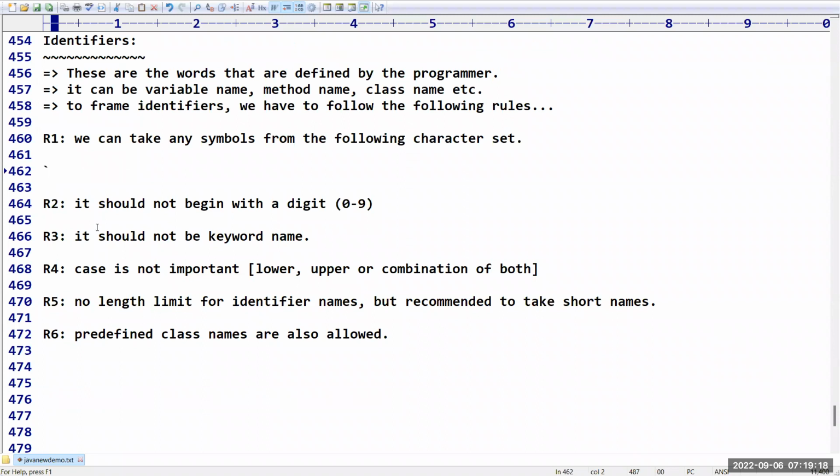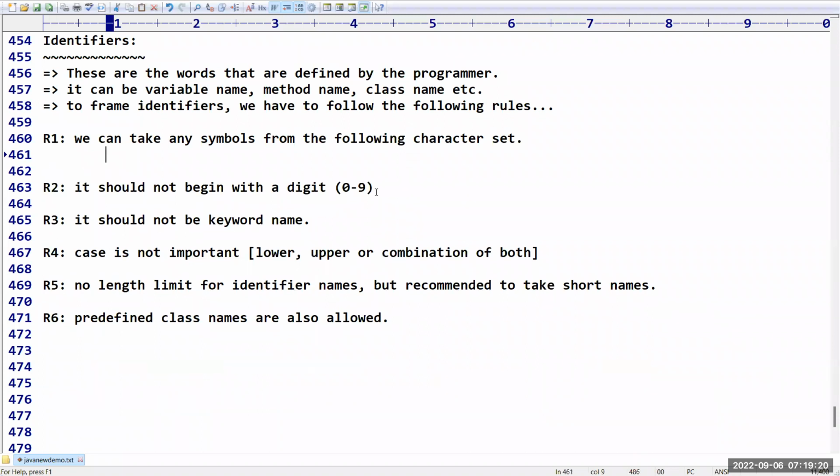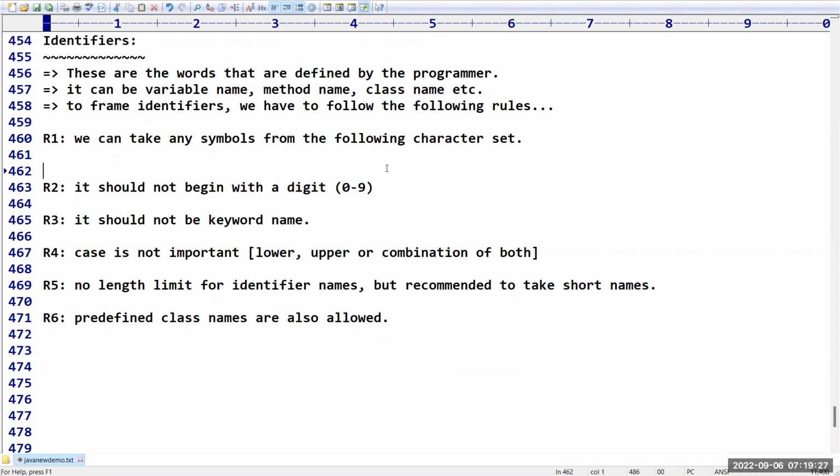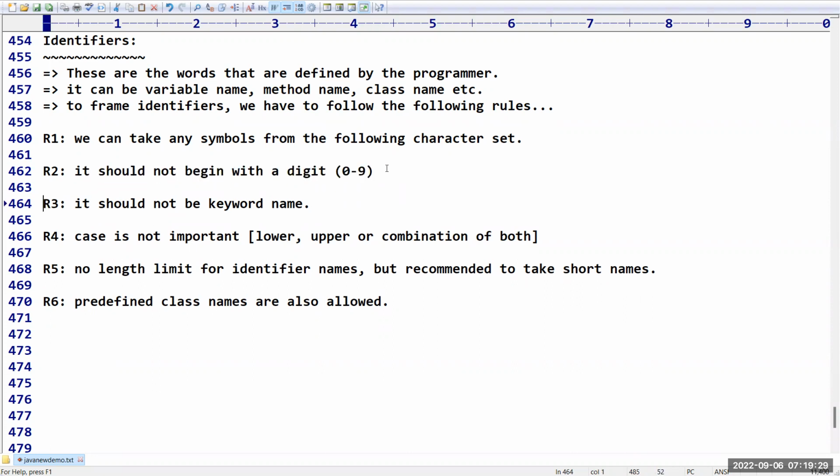Then what is the second rule? It should not begin with a digit. Whenever you are taking any identifier, beginning with a digit is not allowed. And it should not be a keyword name, because all the keywords are defined for a specific purpose. We can't change that. That's why we should not use a keyword name.